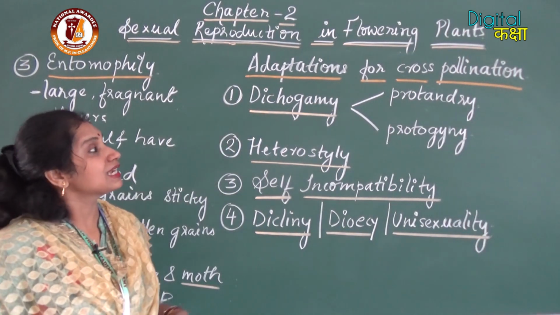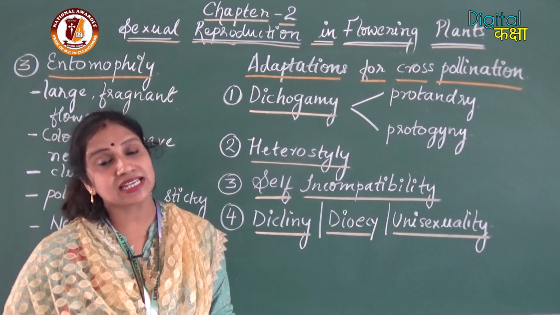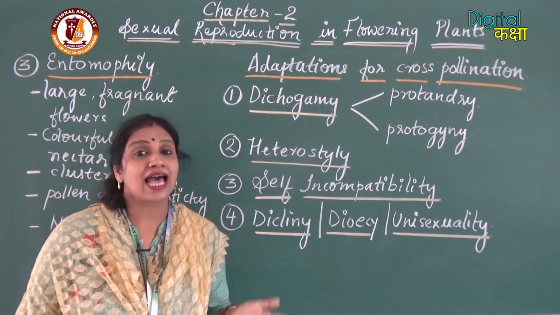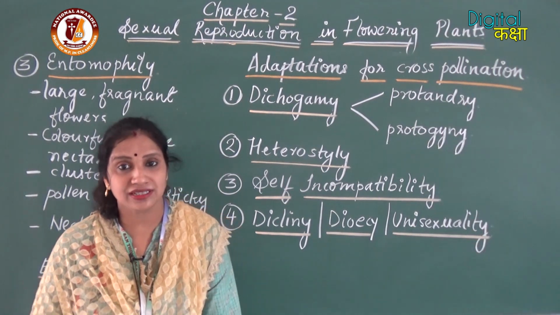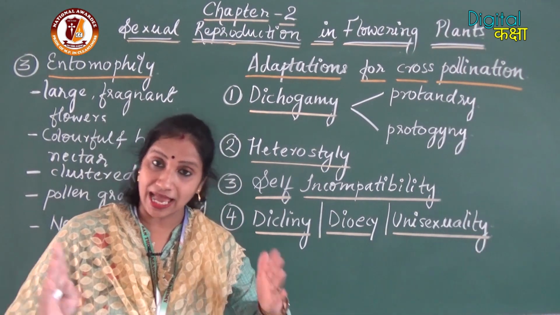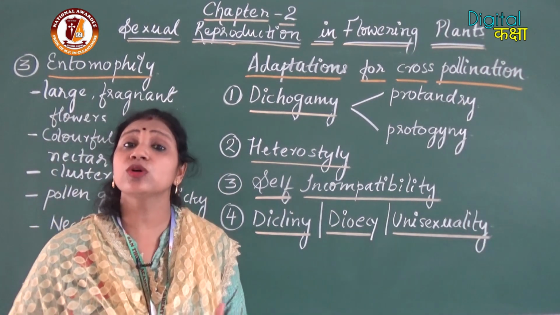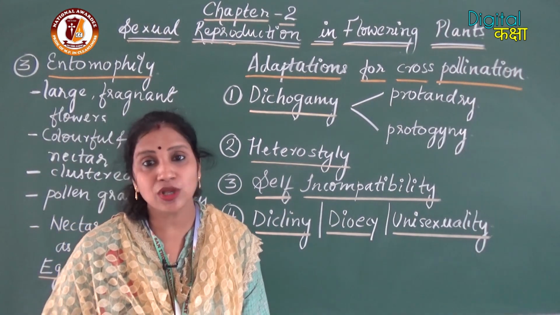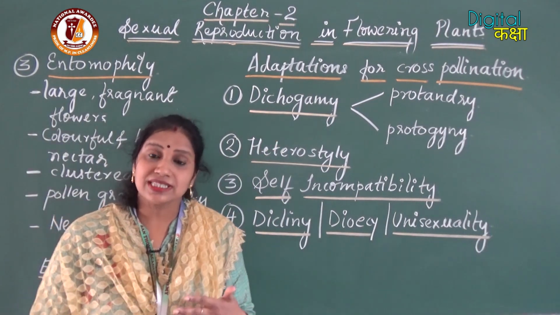Number one is dichogamy. Dichogamy simply means that the anthers and the stigma mature at different time periods. Okay, if the anther and stigma mature at different time periods, there will be no chances of self-pollination. So here two conditions are there.